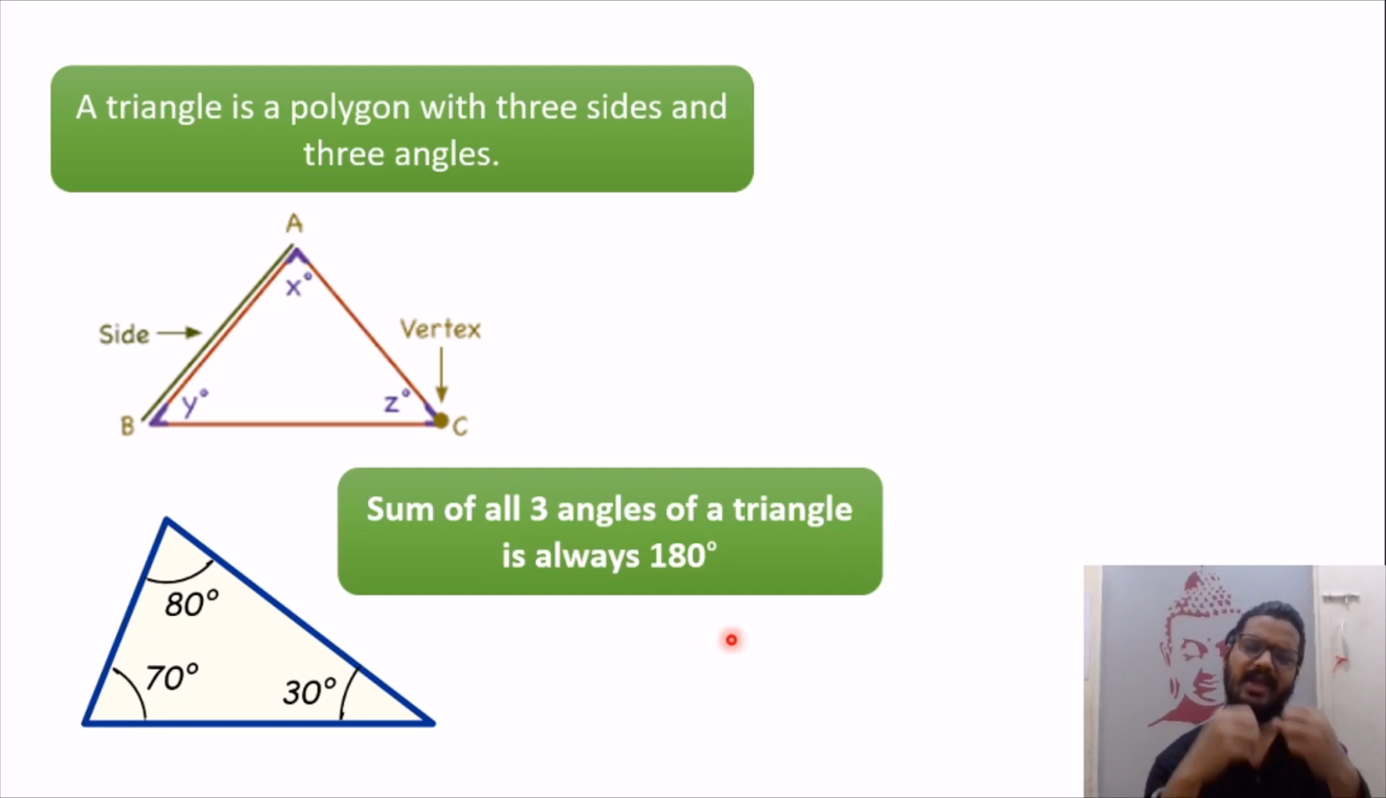Any triangle, you draw any random triangle right now and measure the angles, its sum is always going to be 180. You can draw it randomly without measuring as well. Still, the sum will always remain 180 and this is a very important property of a triangle. The sum of all three angles of a triangle is always going to be 180.